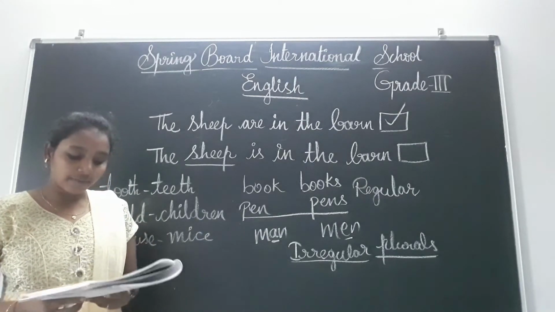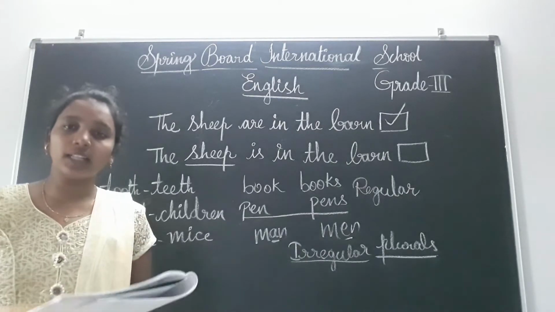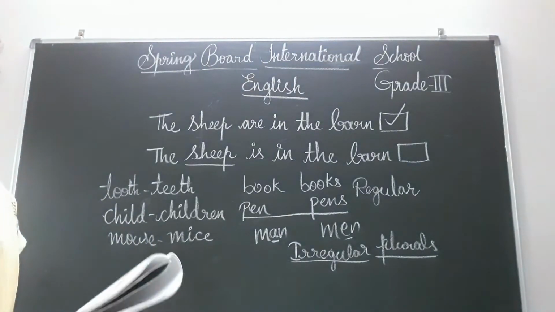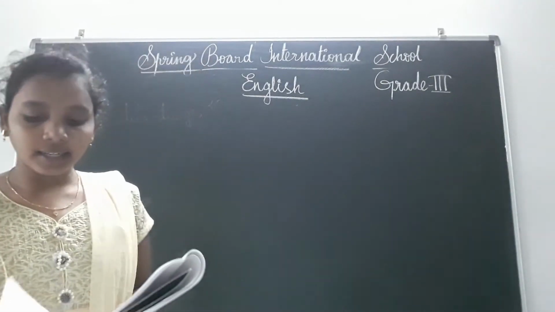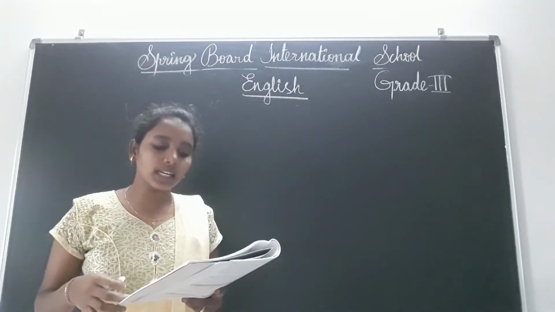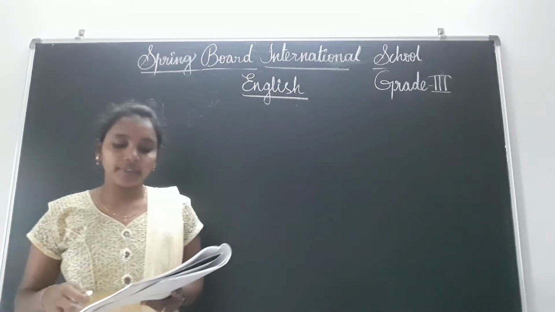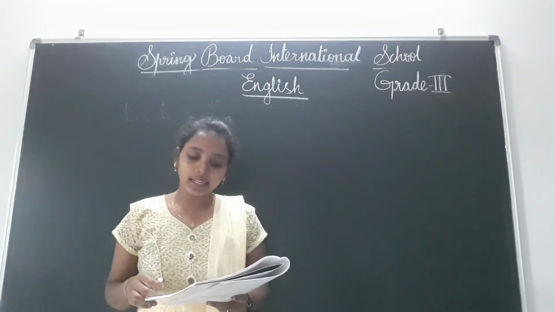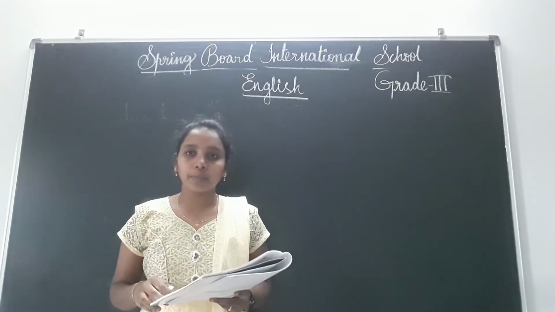Now everyone see in page number 31 only, there itself. See 3.6 everyone. Children, read that one. 3.6, discuss with partner and describe the food habits of any two living beings from the given list. Use the plural forms of the nouns along with the appropriate verbs.